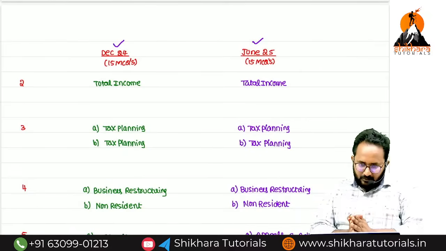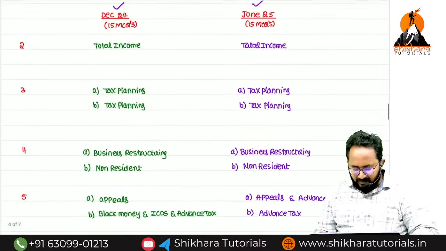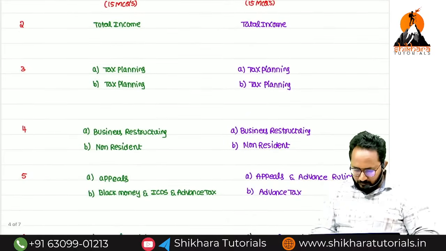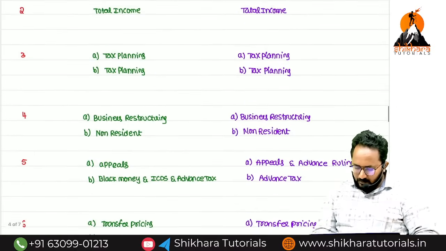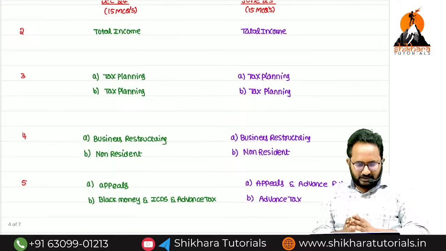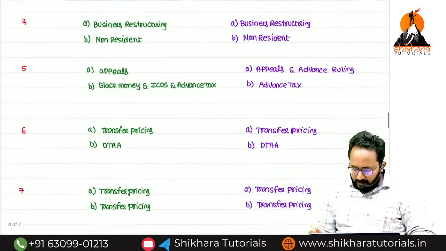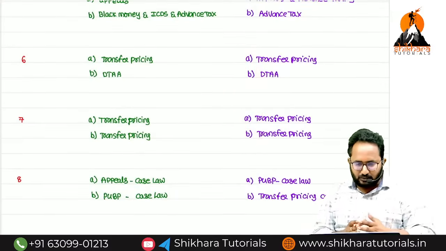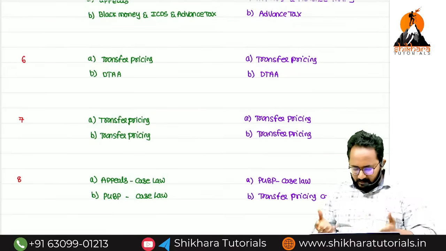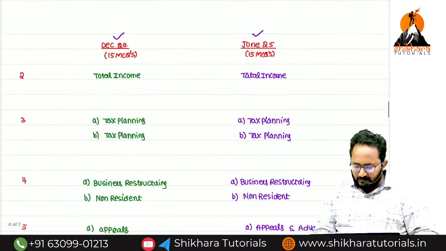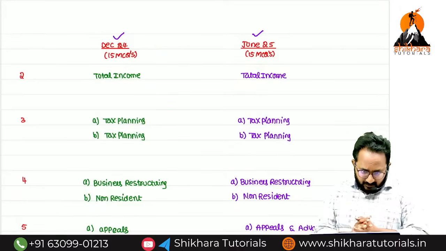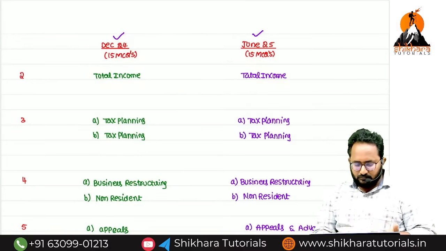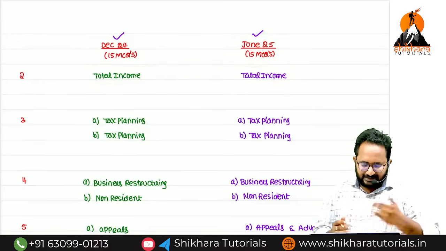But sir, what is your opinion on this fixed pattern? Many students want to do question-wise preparation. How? They prepare tax planning, and somehow they can write question number 3. If they prepare the DTAA and transfer pricing chapters, they can write question number 6 and question number 7. And if they prepare total income and PCBP, that means assessment of various entities as well as PCBP, they can easily write the total income question, that is question 2.